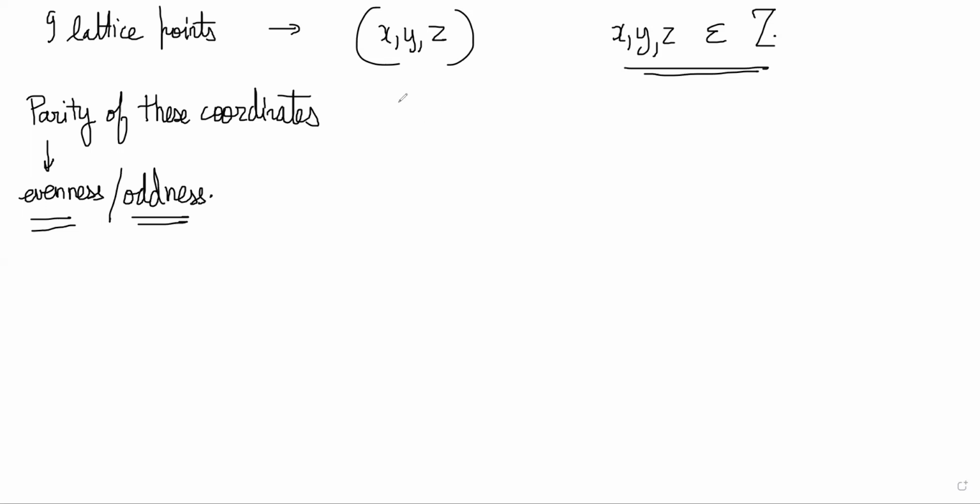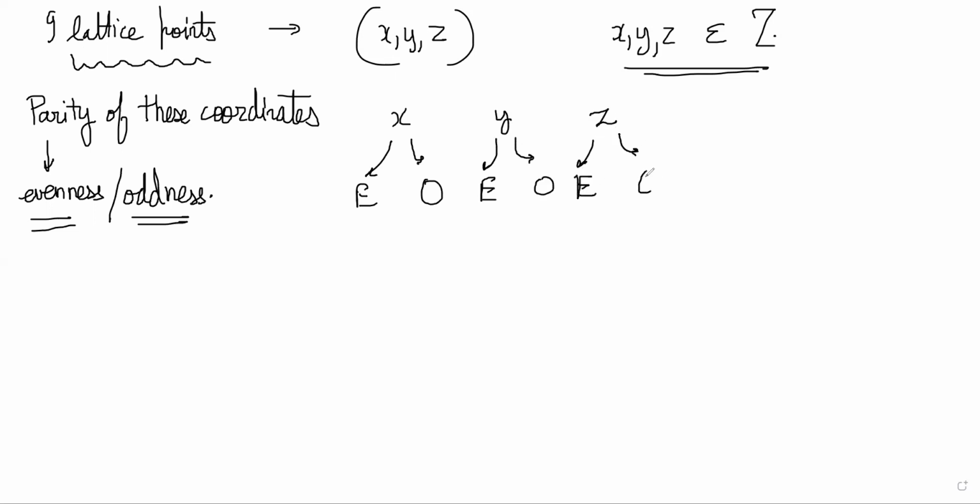So we can list out what are the possible parities of these 9 lattice points, right? Obviously we know that the x coordinate could be even or odd, the y coordinate could be even or odd, and the z coordinate could be even or odd, right?